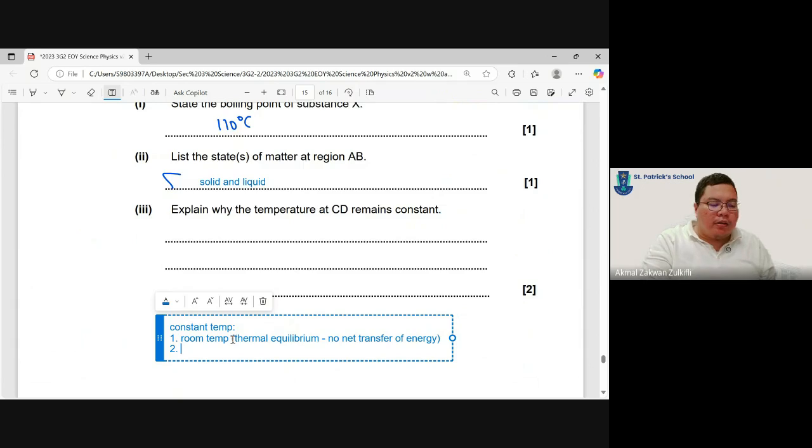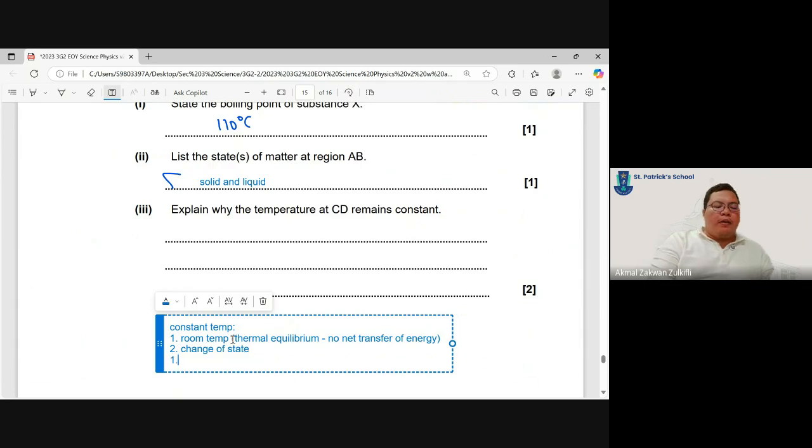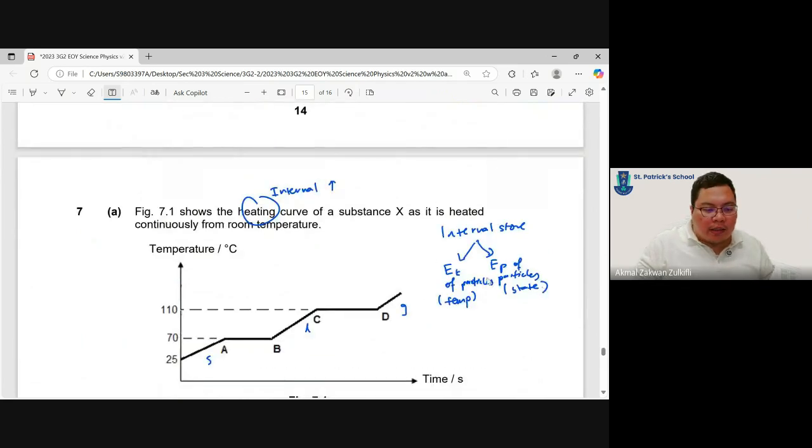The second reason, and this is the more common reason, is that this is during a change of state. When we look into a change of state, there are three things we need to mention. We look at EK and EP. During the heating curve, internal energy is increasing, and EP of particles is also increasing.